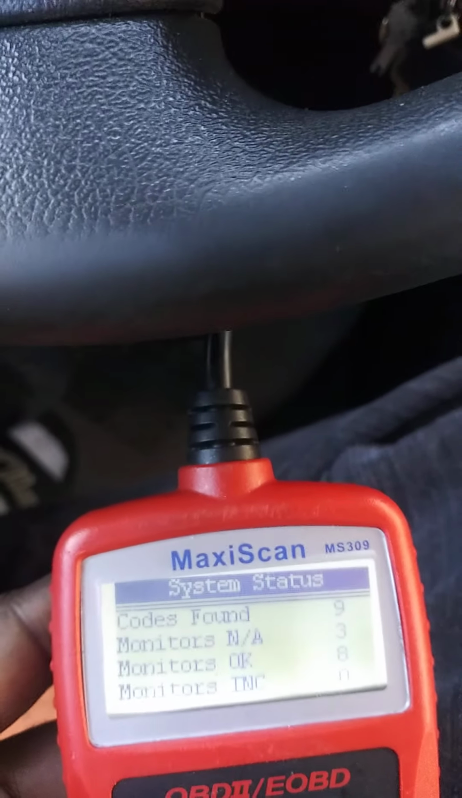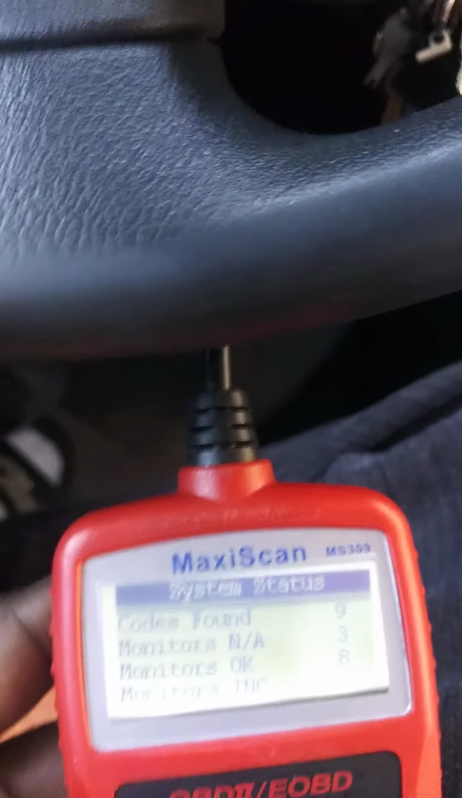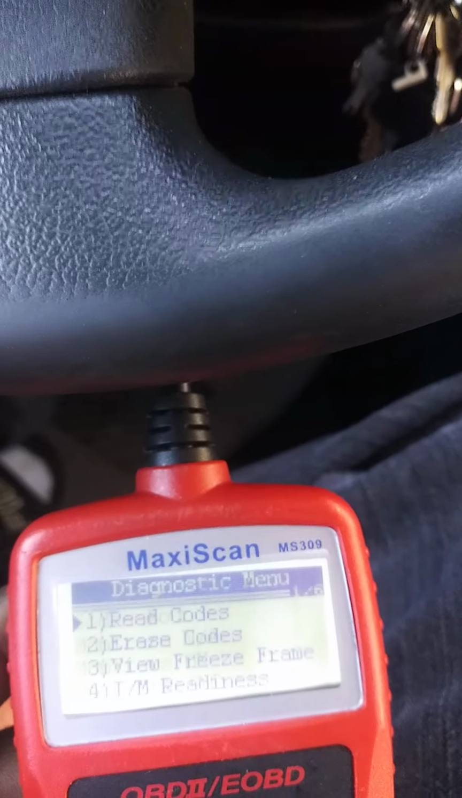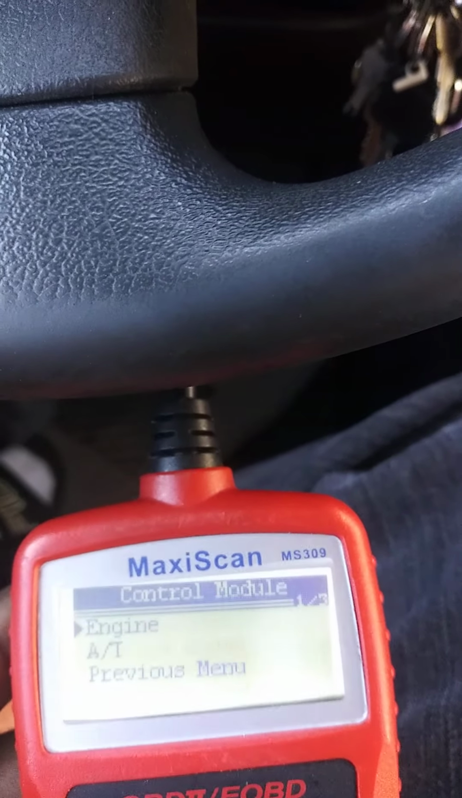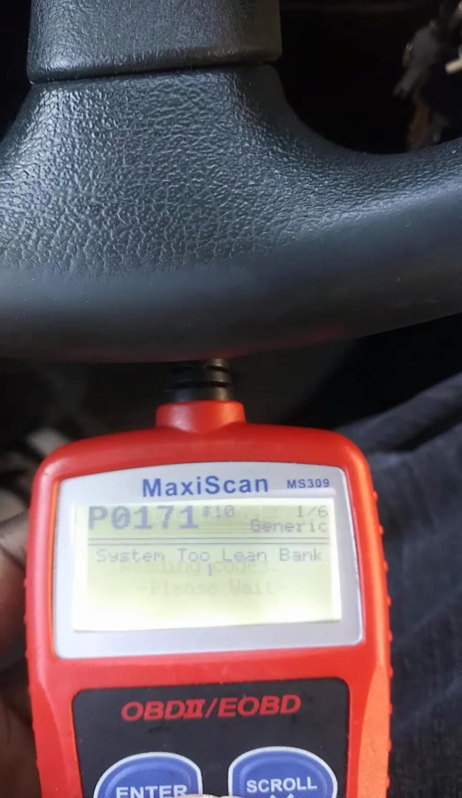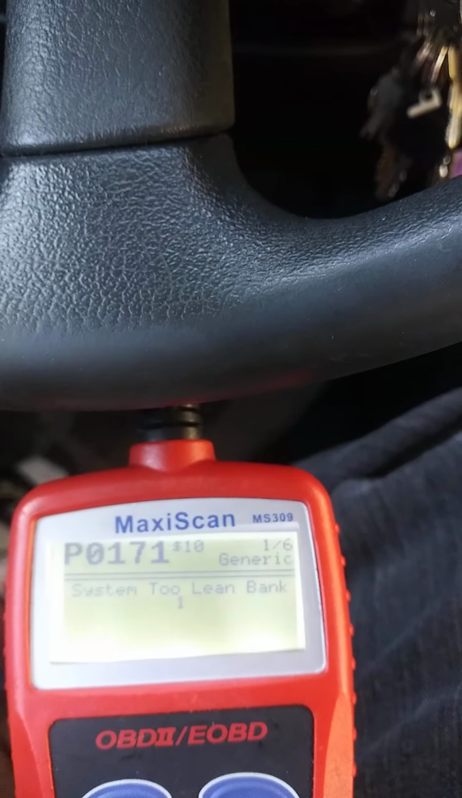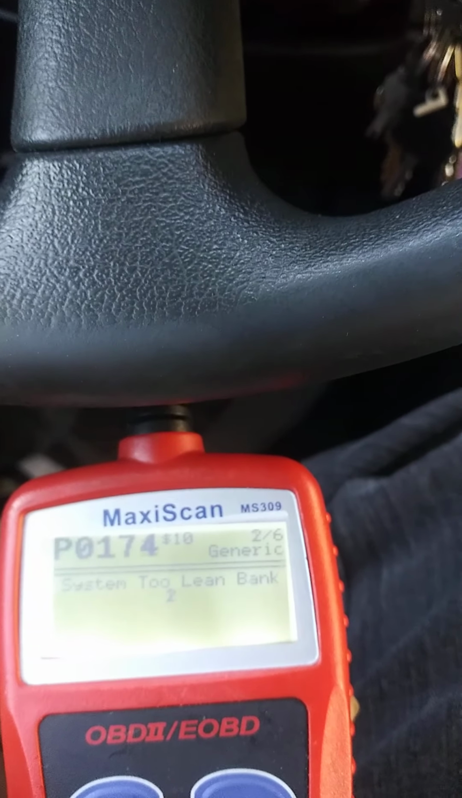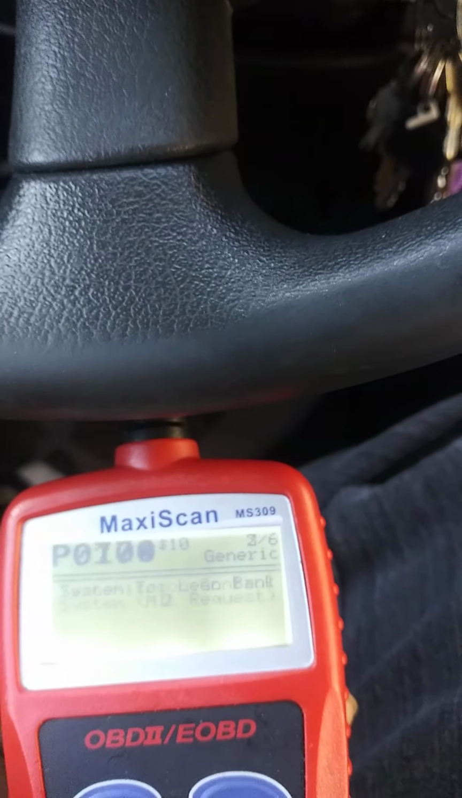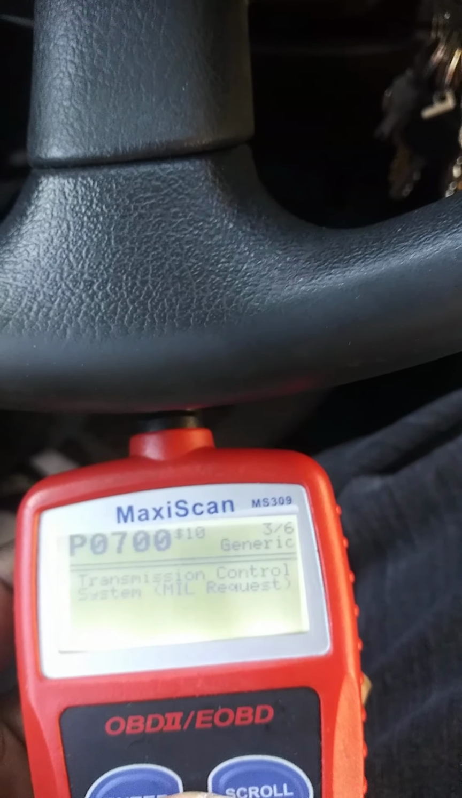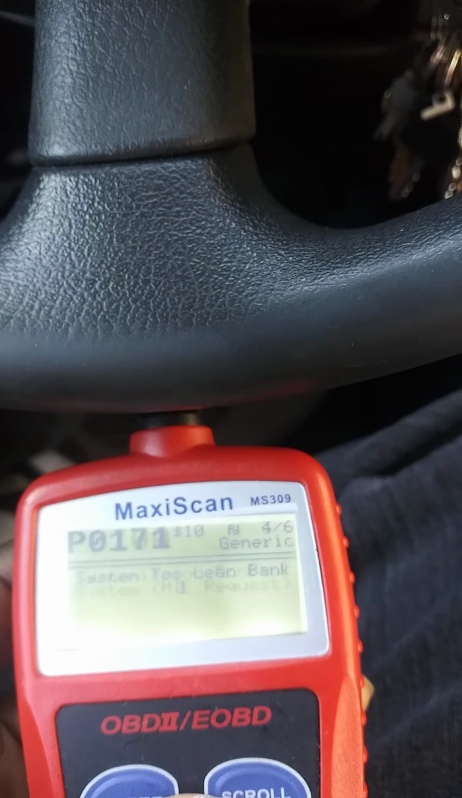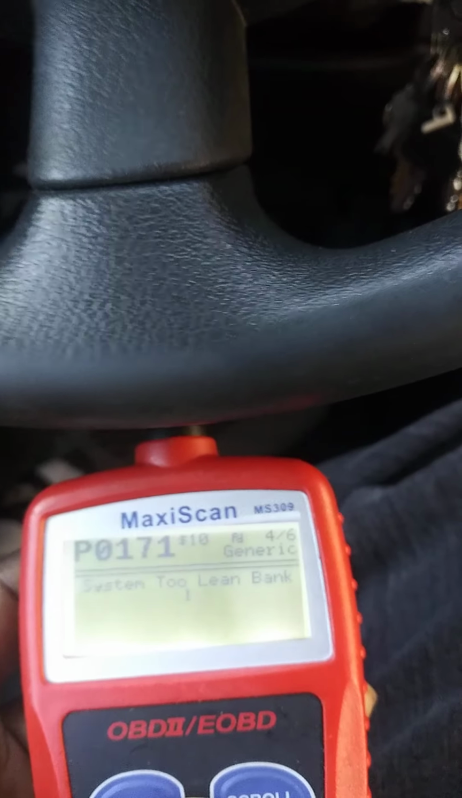So basically, it has 9 codes. Let's go to engine. It tells me system is too low, blank 1, blank 2. Transmission control system, blank 1 and blank 2.